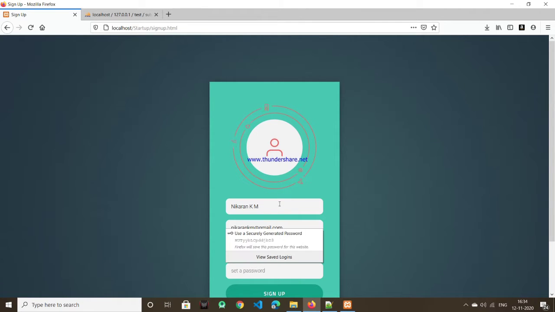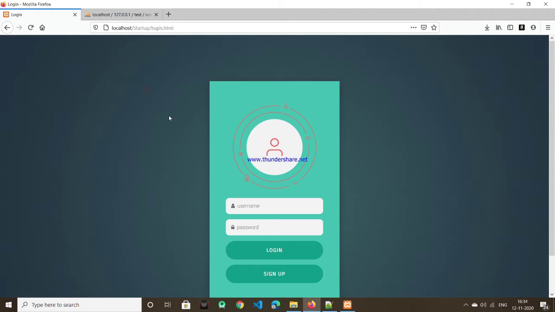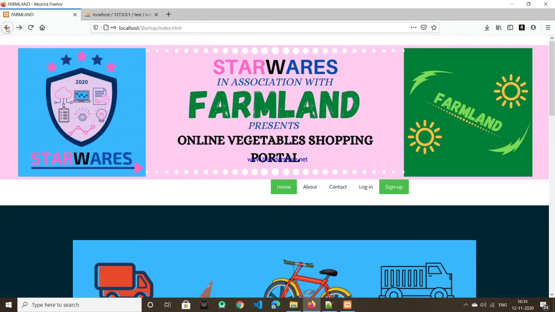Once you enter all the necessary details and get registered through this page, you will get redirected to the login page. In the login page, you have to enter the username and the password that you created in the sign up page. Once you log in, you will get redirected to the home page of our website.